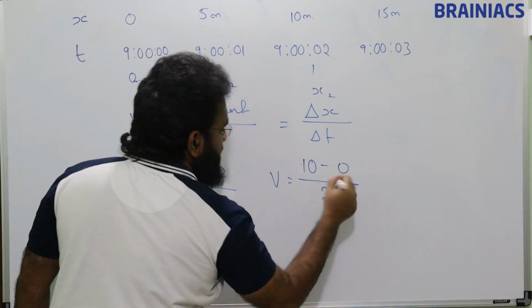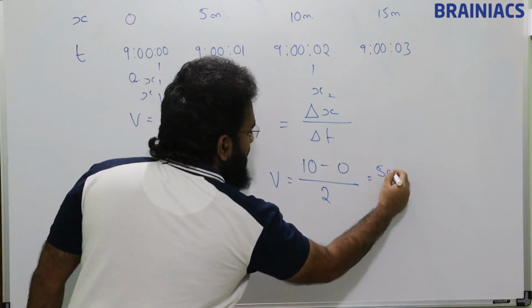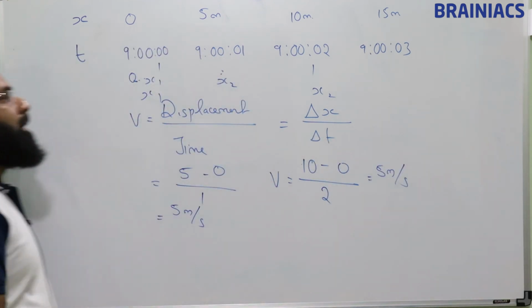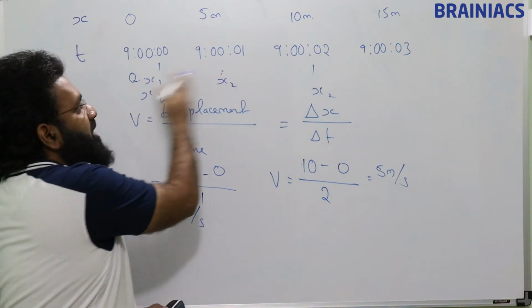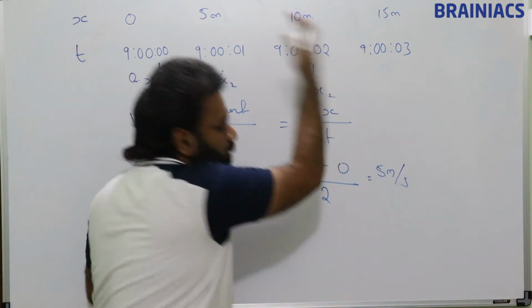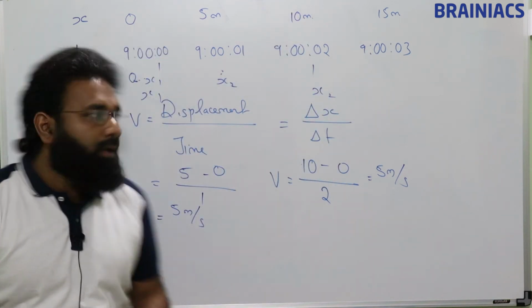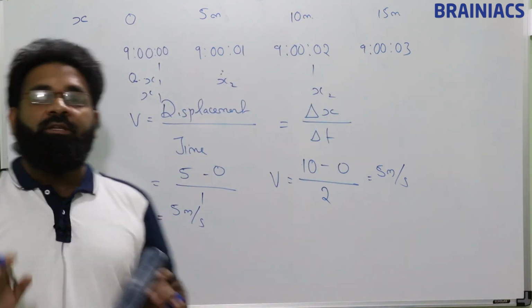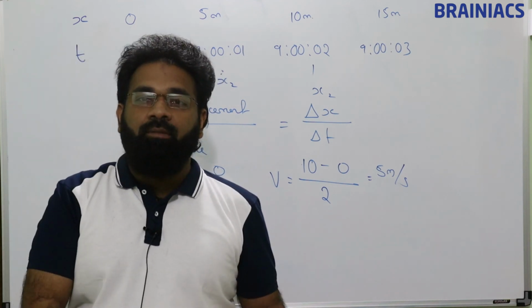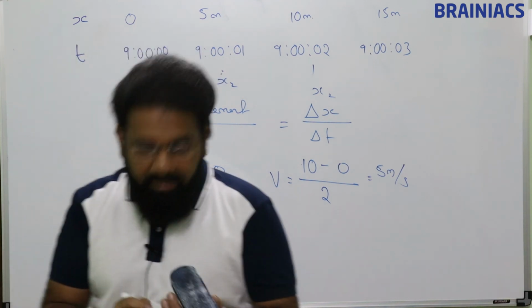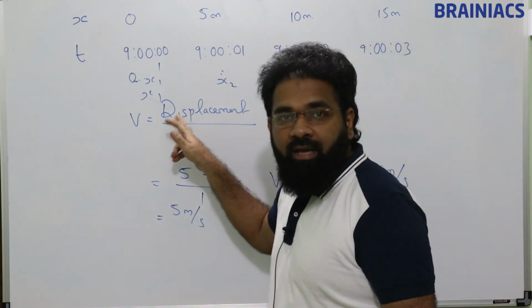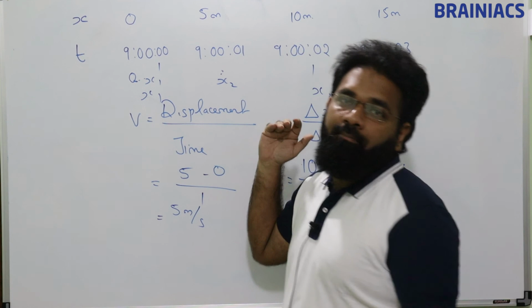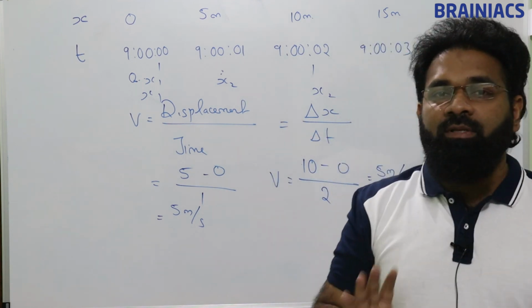So the time duration is 2, and again I am getting 5 meter per second. You can take any interval. How to find velocity? Change in position by change in time, x2 minus x1 by t2 minus t1, or delta x by delta t. If the displacement is directly given, you can take displacement by time. This is what velocity is.